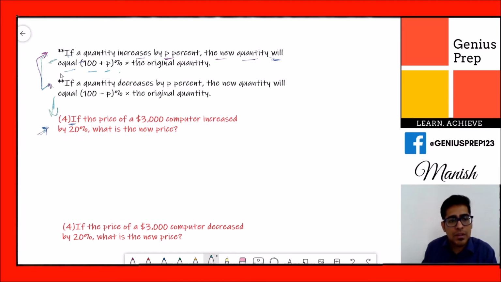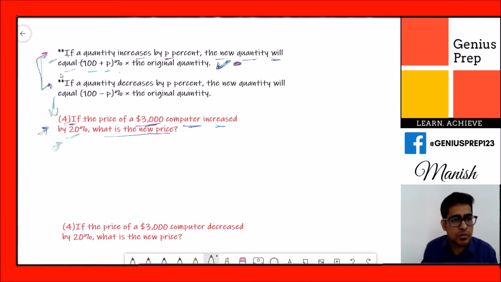Suppose the price of a $3,000 computer increased by 20%, what is the new price? So there are two ways to do that. First way is to use this formula or this concept, and second is you just use some logic and you can easily solve this. Okay, so first we will use this formula.